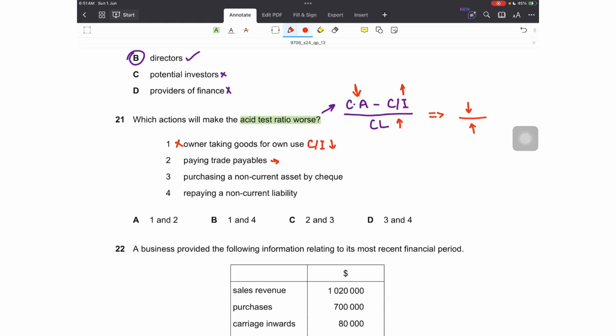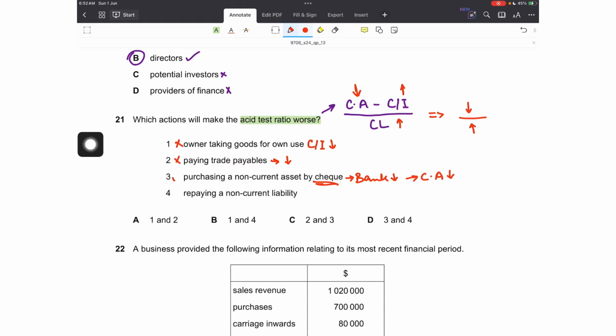Then number 2 is paying trade payables. That would reduce my current liabilities. So that is not what we are looking for. We want an increase in current liabilities. Number 3 is purchasing a non-current asset by cheque. Non-current assets do not have any impact on the liquid asset test ratio. But cheque means my bank would reduce, that is, my current assets will reduce, and that is what we are looking for.